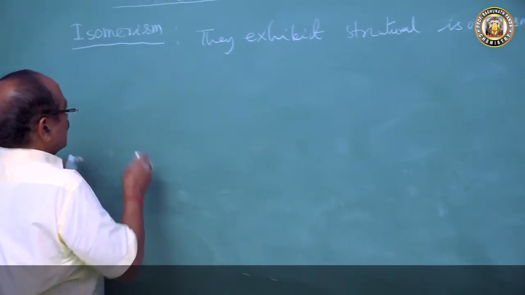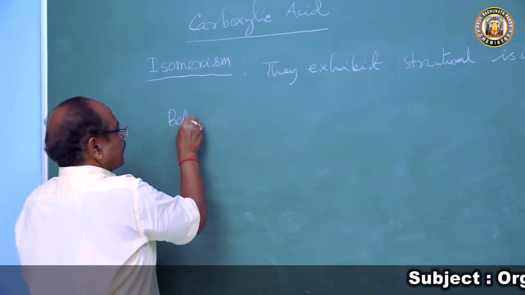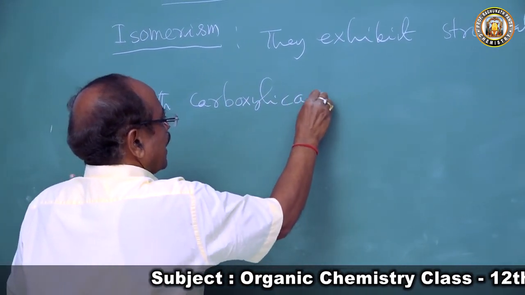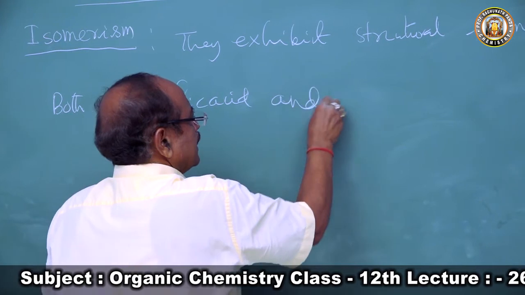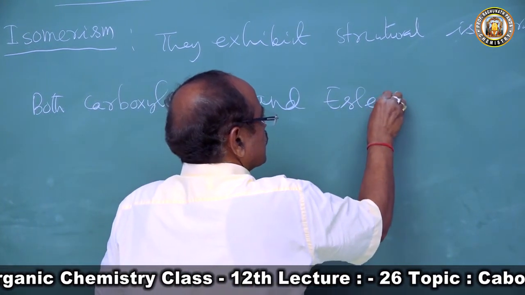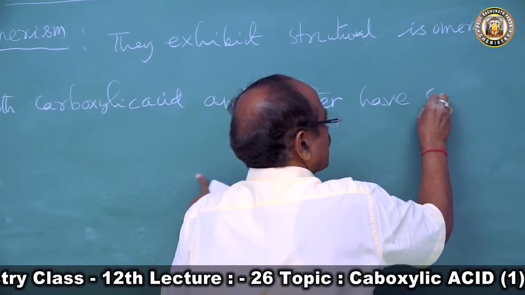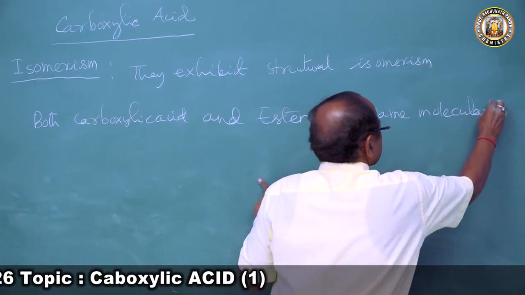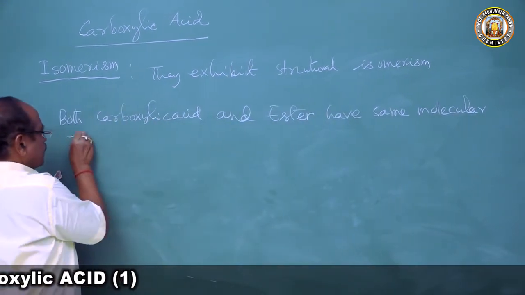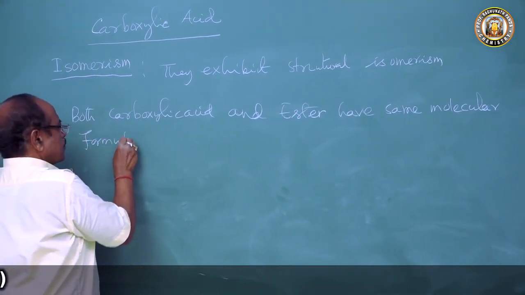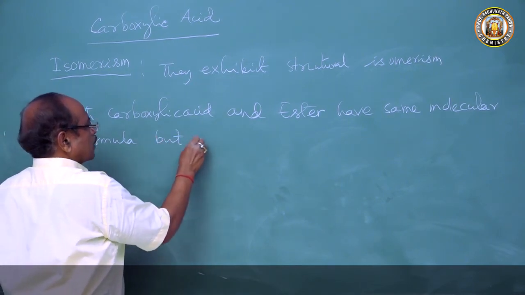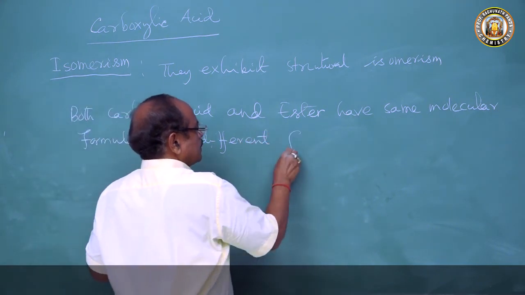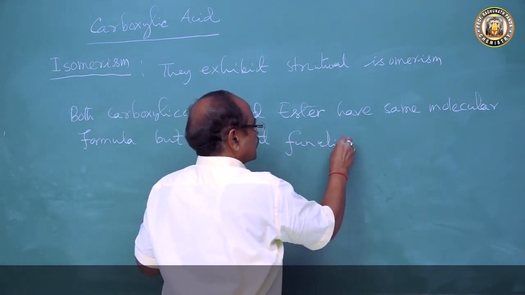Both carboxylic acid and ester have the same molecular formula but different functional groups.